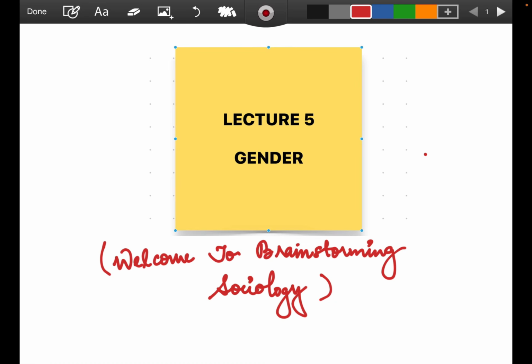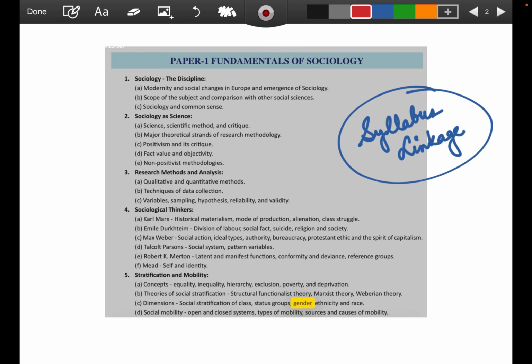Welcome to Brainstorming Sociology, and this is lecture 5 on the topic gender, which is of utmost importance not only because this is a direct syllabus-linked topic mentioned under paper 1. Here you can see that under the topic stratification and mobility, under dimensions, the keyword gender has been clearly mentioned.